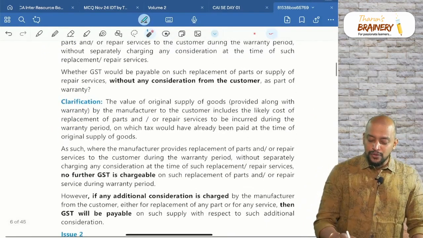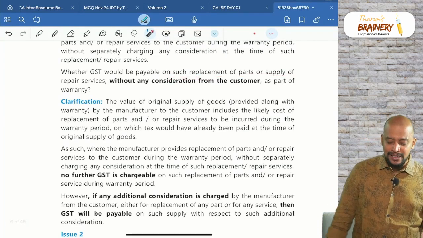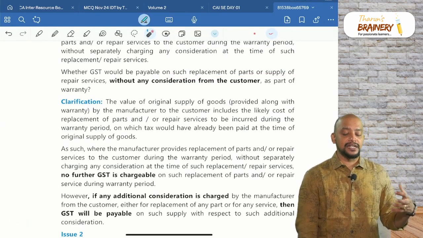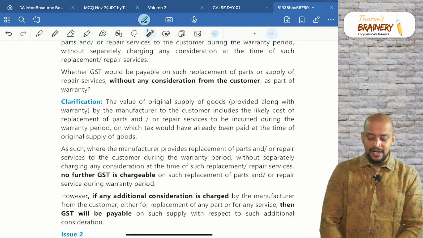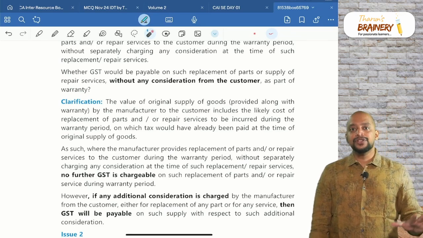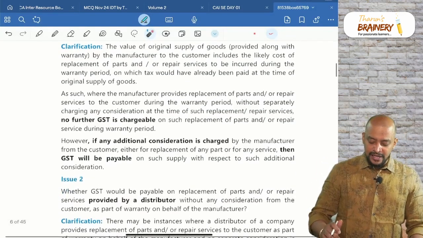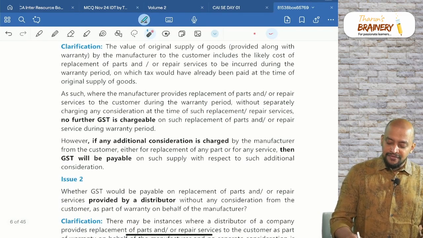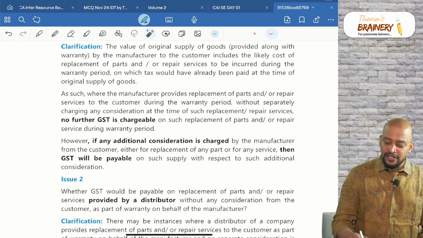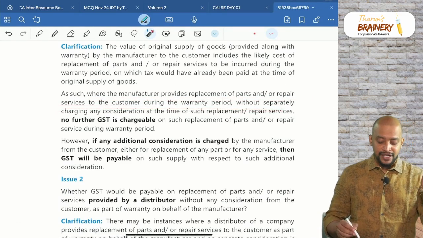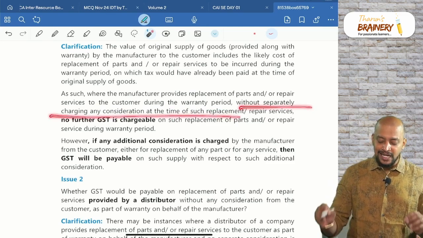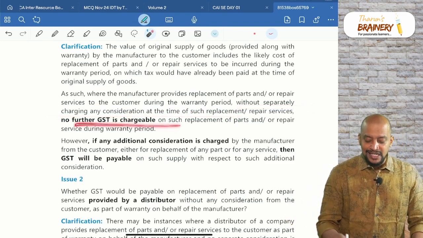Whether GST would be payable on such replacement of parts or repair service without any consideration from the customer as part of warranty? GST will not be payable. Why is GST not payable? See this. Where the manufacturer provides replacement of parts or repair service to the customer during the warranty period without separately charging any consideration, no further GST is chargeable.